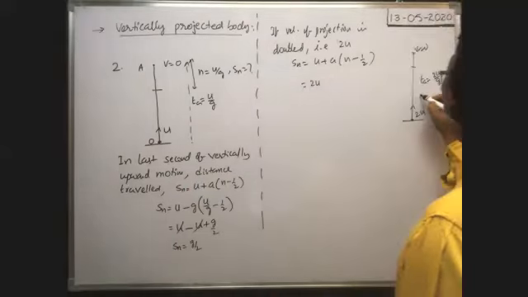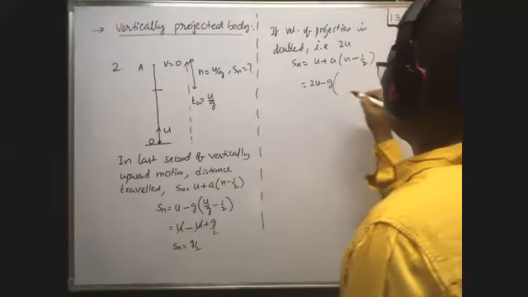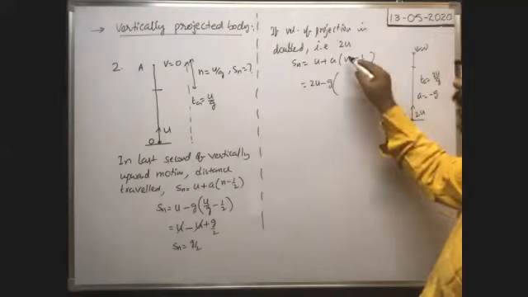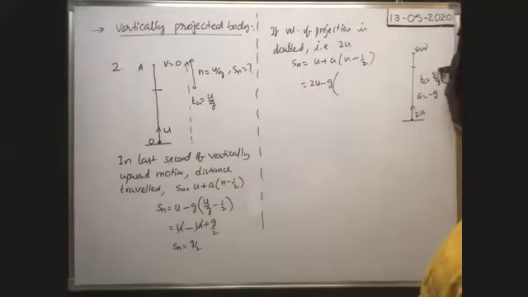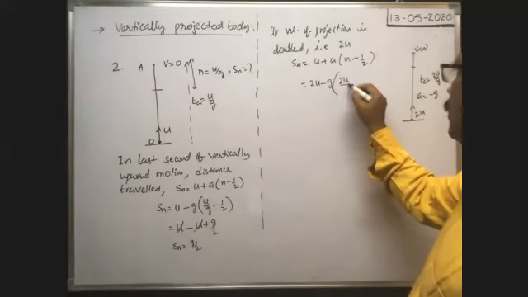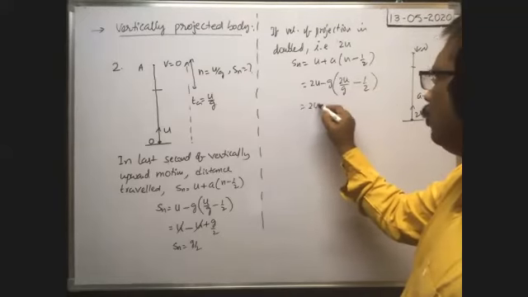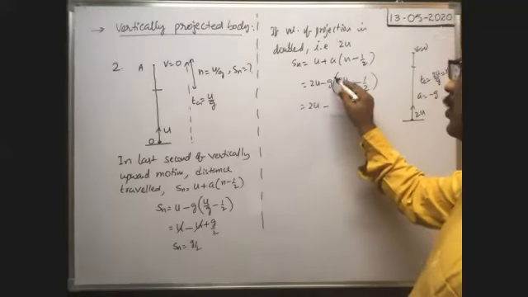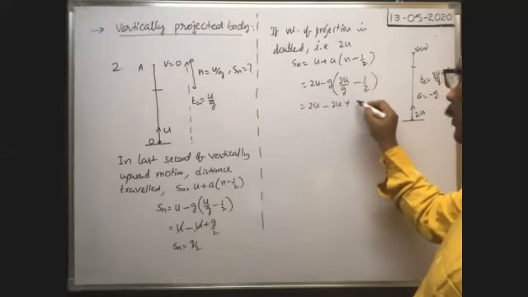As the body is thrown vertically upwards, acceleration is equal to minus g as usual. That's why Sn is 2u by g minus 1 by 2. Multiplying with g, g cancels, so you have 2u minus 2u plus g into 1 by 2, which is g by 2.